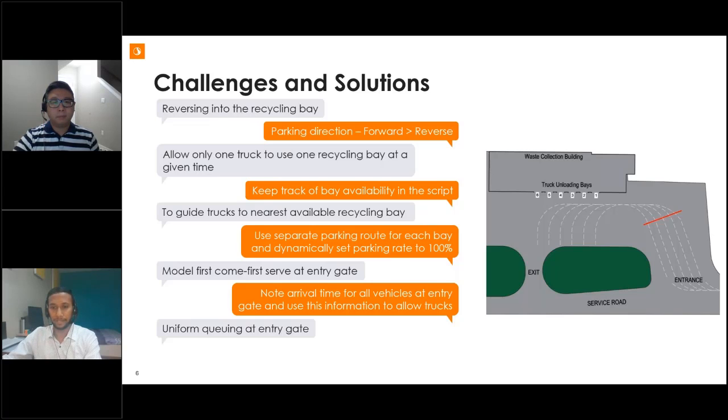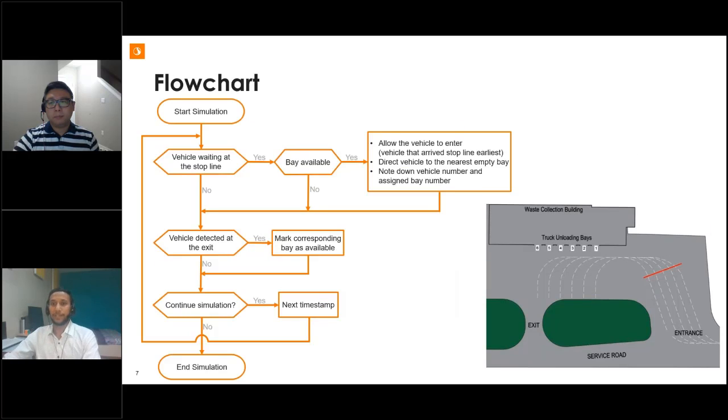So we again use the COM interface to use relative flows and static routes to direct trucks into the correct parking, into the correct waiting lane. In the last slide, we discussed challenges faced and the solutions. So here is a pseudo flowchart depicting the implementation of those solutions discussed.